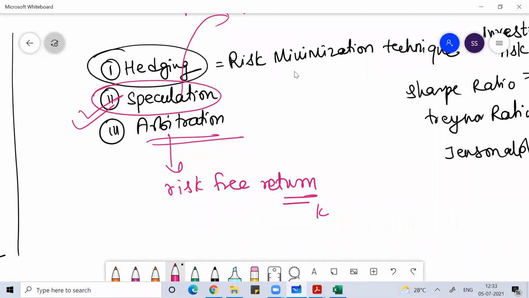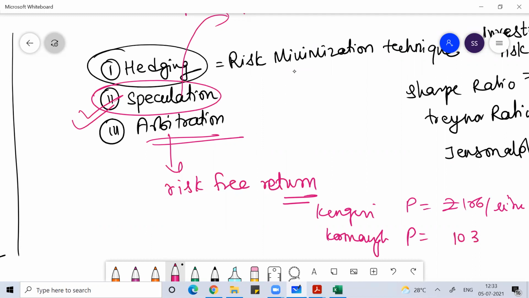Imagine in Kengeri the petrol is at 106 rupees per liter, and in Koramangala the petrol is at 103 rupees per liter. So imagine this happens, a mismatch in the price. Same asset, price in two different markets, maybe two different values.